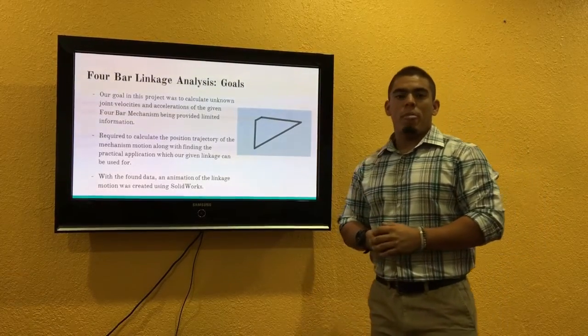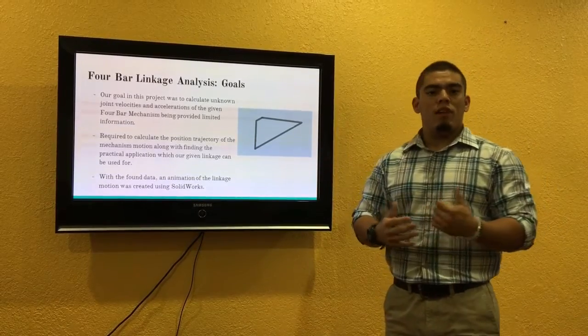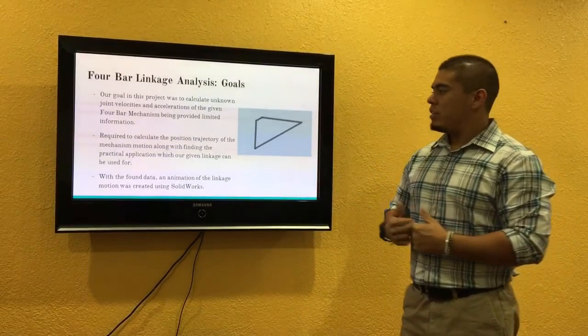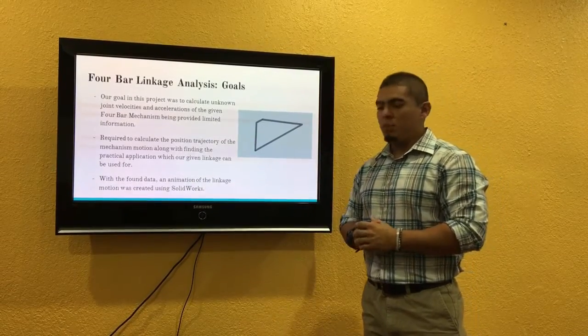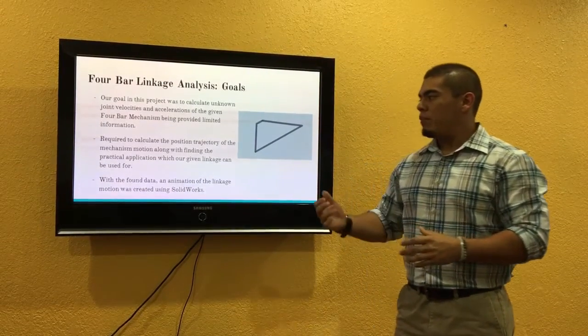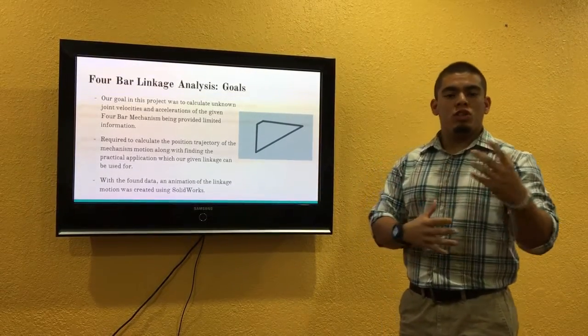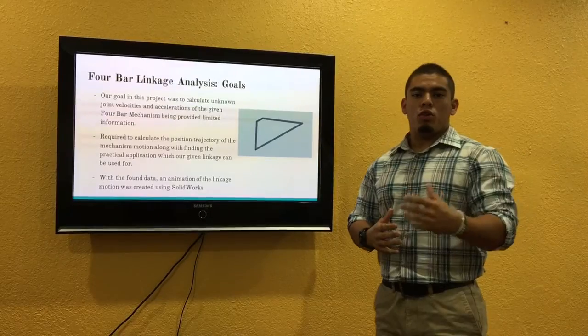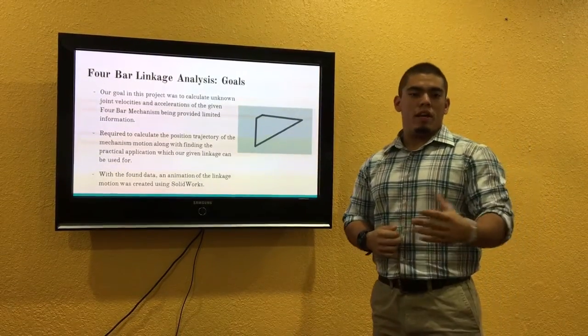What we did was use vector analysis. We later derived to get velocity and derived again to get acceleration. After calculating the data, we found the position trajectory of the mechanism. And then we were also able to use the SolidWorks database to create an adequate animation for this 4-bar linkage.